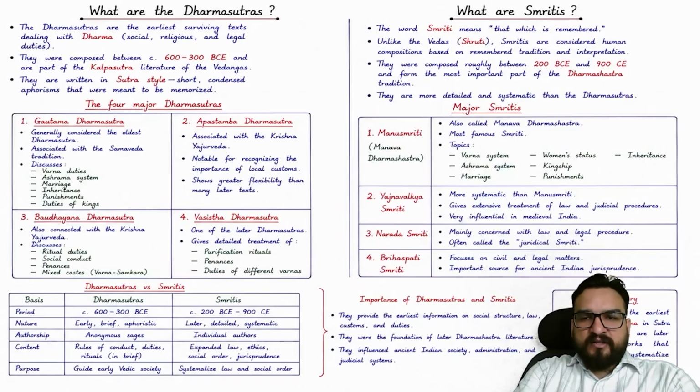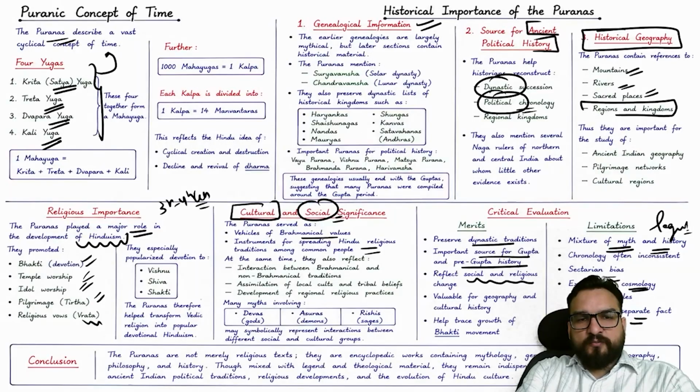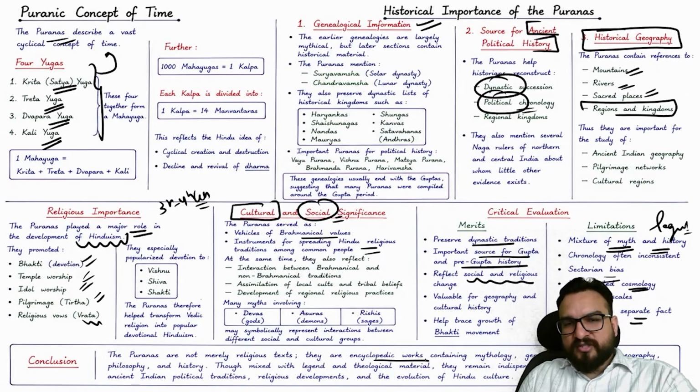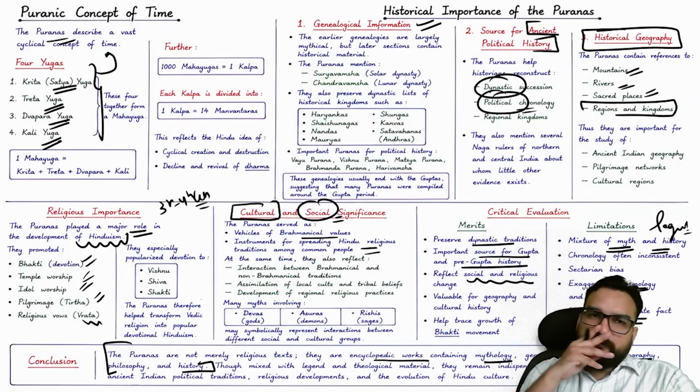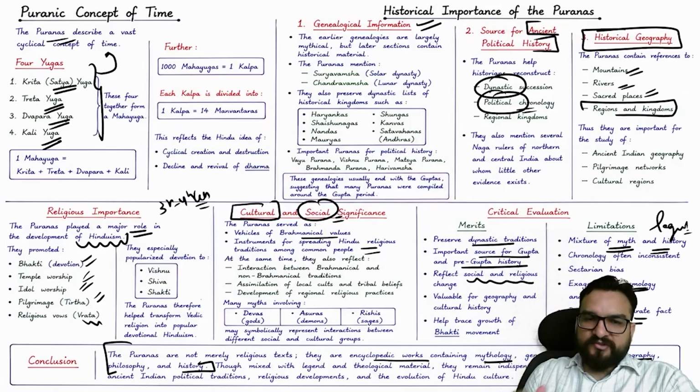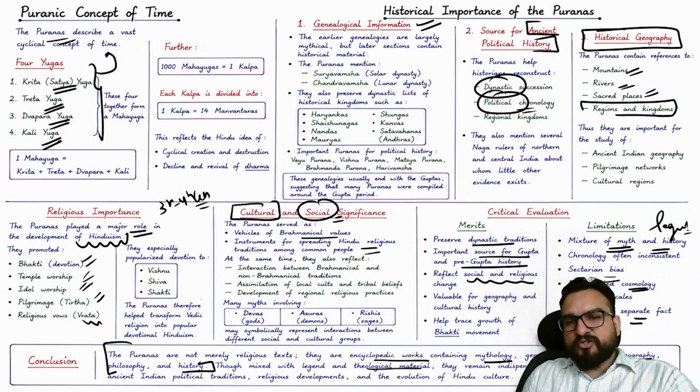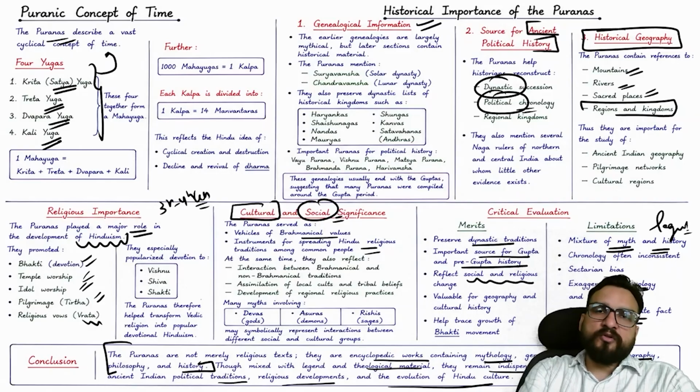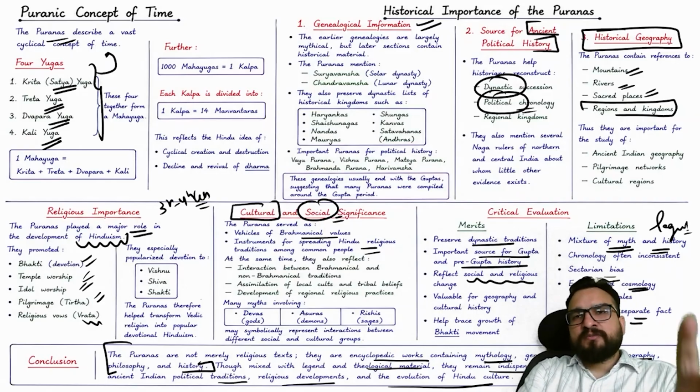So for the Puranas, a good conclusion is already over here. The Puranas are not merely religious texts, but they are encyclopedic works containing mythology, genealogy, cosmology, geography, philosophy, and history. As it is, you don't have to find out the conclusion, guys. As it is, remember this conclusion for your examination, right? So though mixed with legend and theological material, they remain an indispensable source for our understanding of ancient Indian political tradition, religious development, and the evolution of Hindu culture, right? Now I have discussed Puranas because they have asked it one time, right?